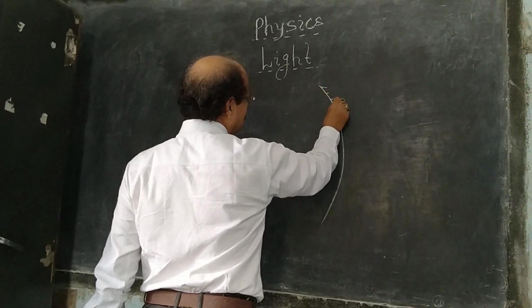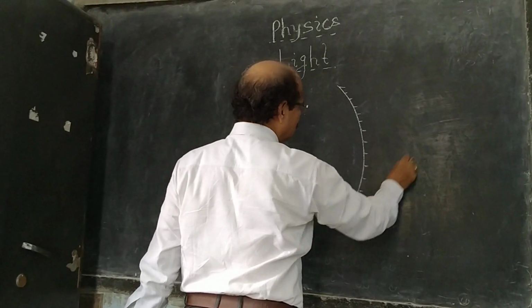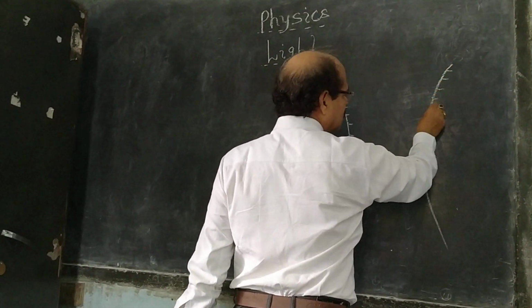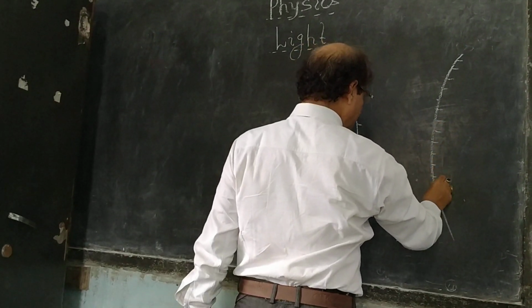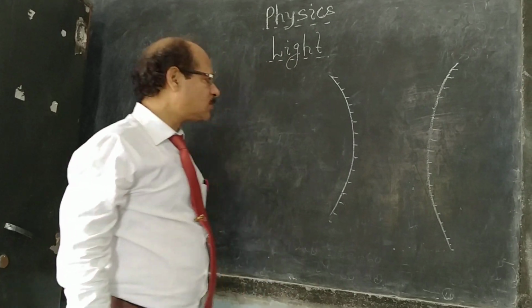Next is spherical mirror. There are two types of spherical mirror. One is called concave and another is called convex.